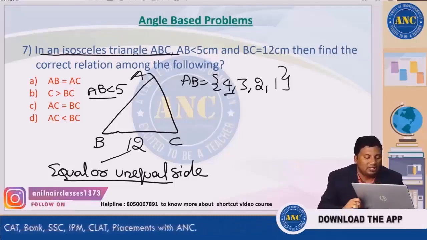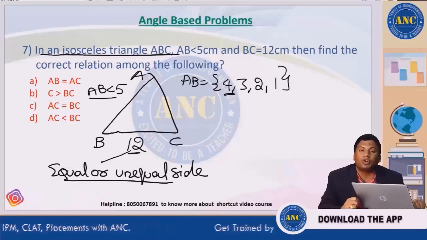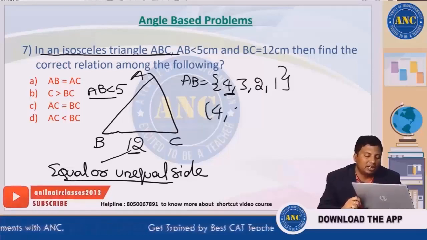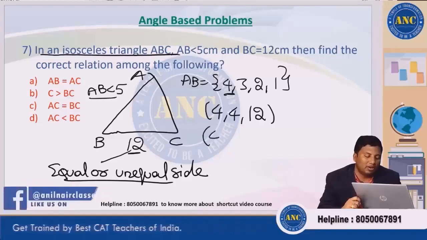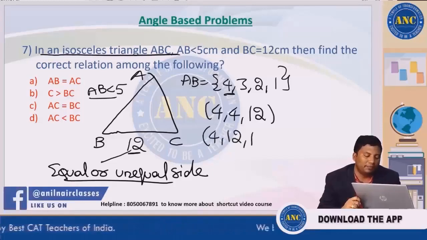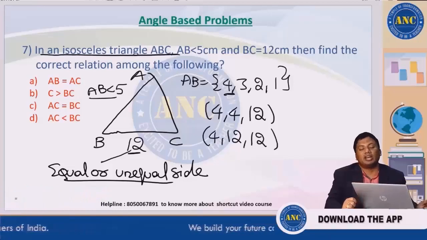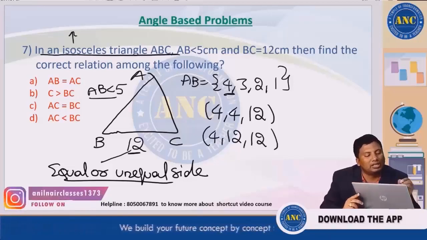That means if it is 4 with 12, 4 could be the equal side, so I will get two combinations: 4, 4, 12, or 12 could be the equal side: 4, 12, 12. Are you all with me? Because in an isosceles triangle, two sides are equal.